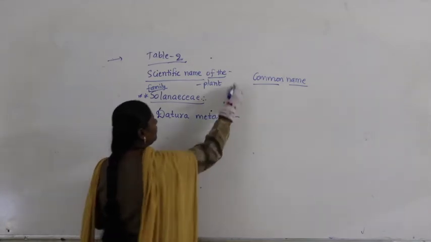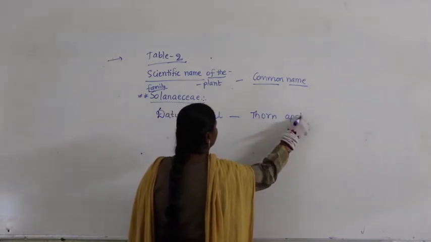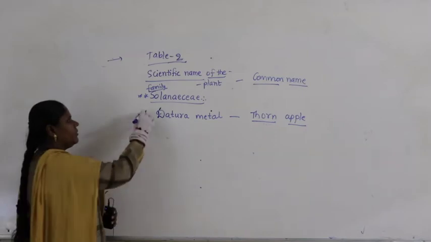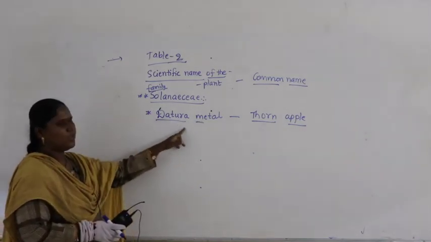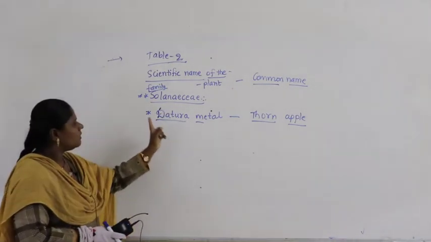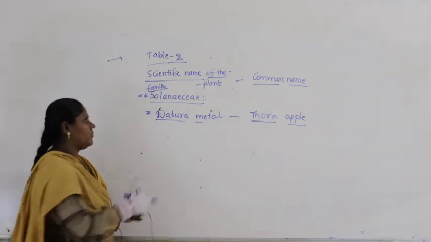So the common name for this is thorn apple. In the Solanaceae members, we are discussing Datura metel. Datura metel is the scientific name of one of the plants which belong to the Solanaceae family. Now, Datura metel is commonly called thorn apple.